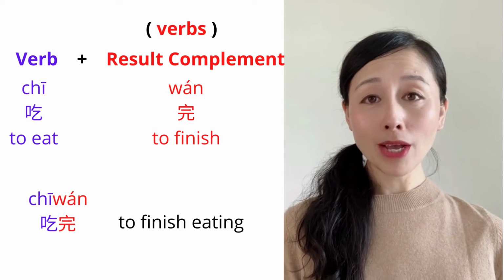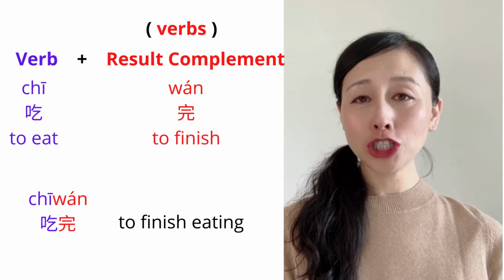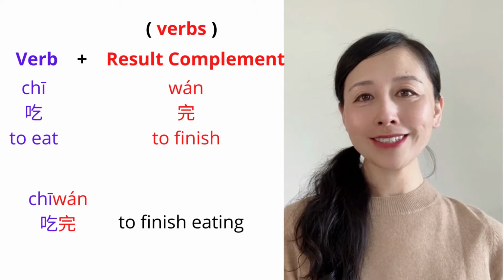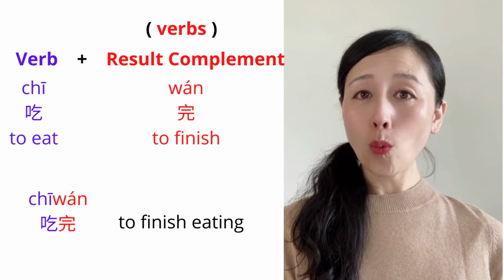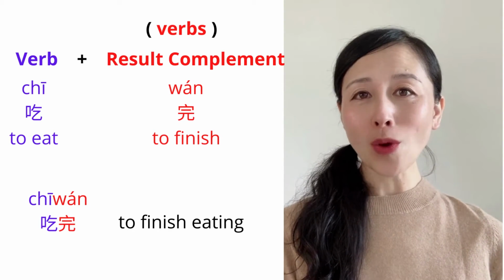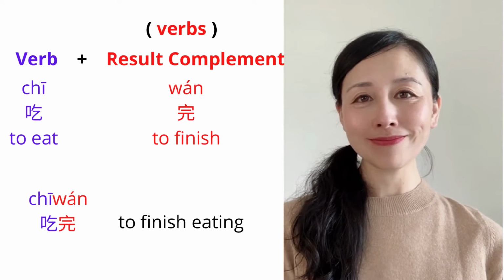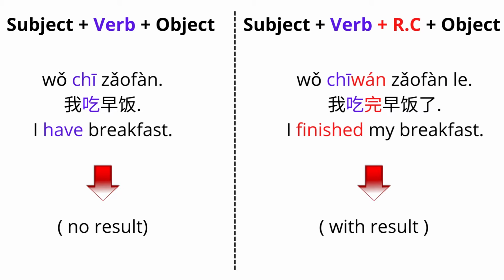Another example, verb to eat, 吃. To finish, 完. 吃完 to finish eating. I have breakfast. 我吃早饭.